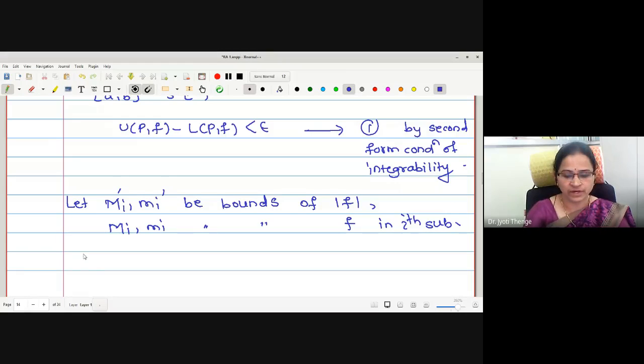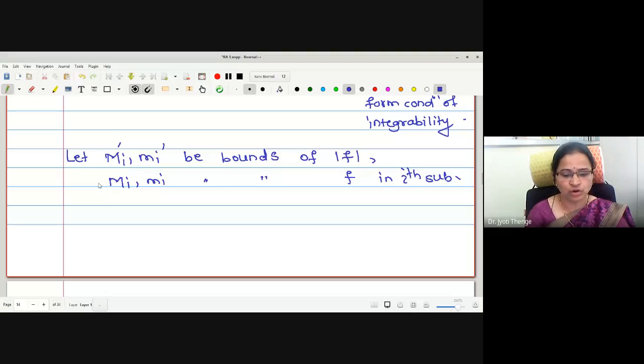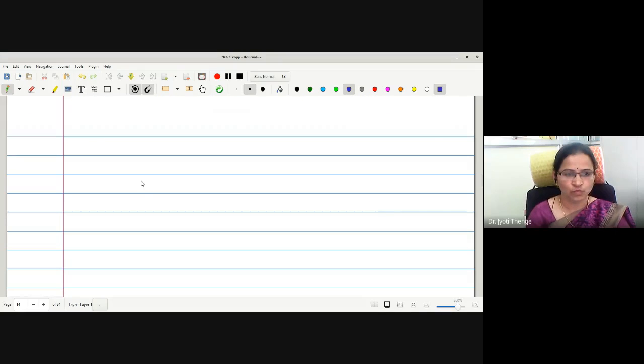Okay, now we will try to establish the relation between the bounds. In order to establish the relation between the bounds, we are going to make use of the lemma. Therefore, we will write the lemma for two different values x1, x2 in the ith subinterval. Here I will write we have for all x1, x2 in the ith subinterval [x(i-1), xi]: mod f operated on x2 minus mod f operated on x1.